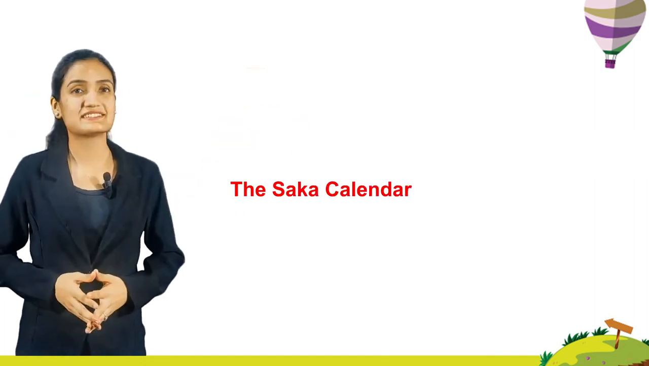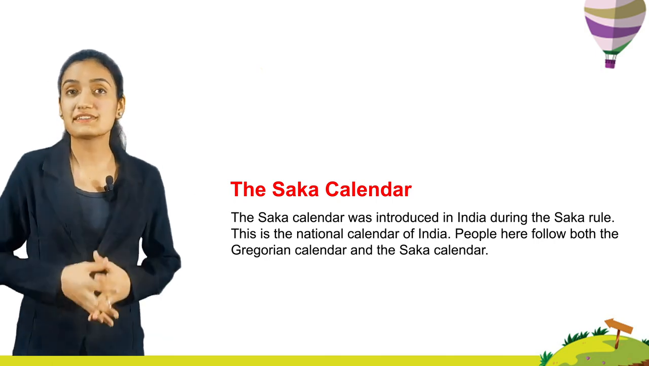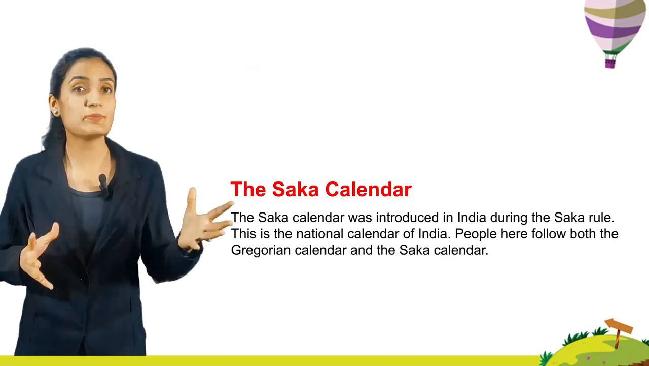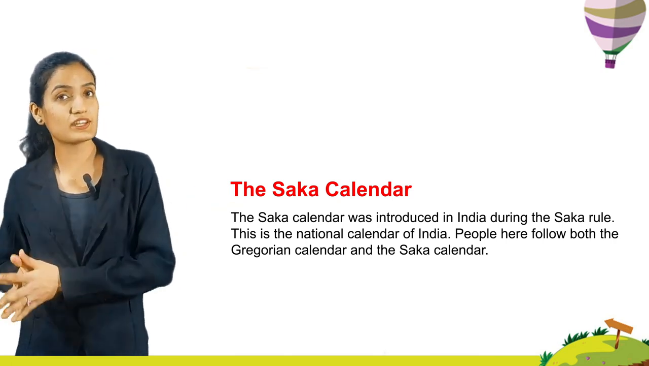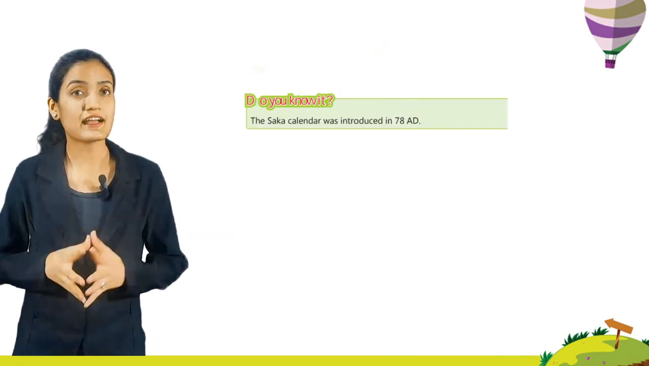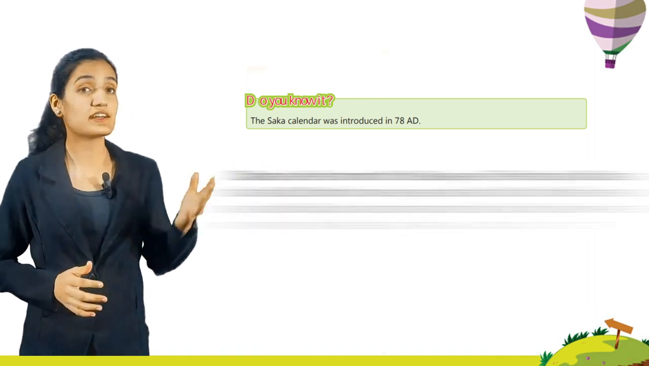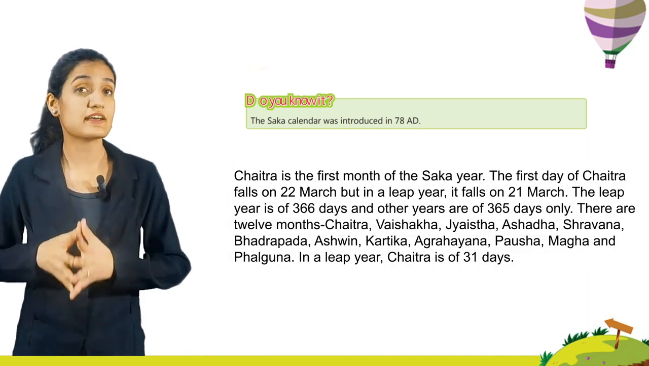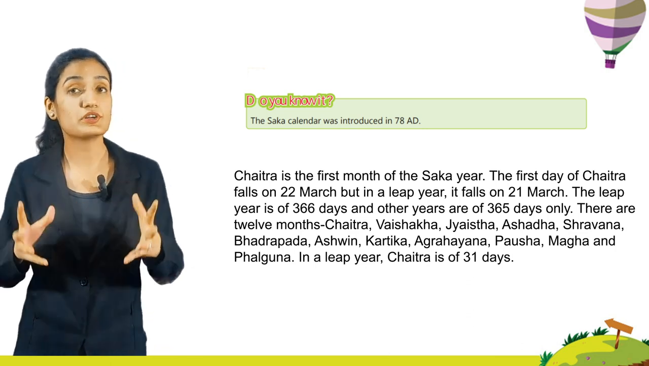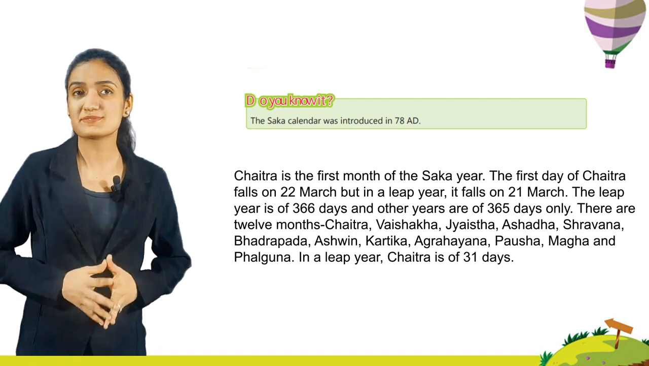The Saka calendar. The Saka calendar was introduced in India during the Saka rule. This is the national calendar of India. People here follow both the Gregorian calendar and the Saka calendar. Do you know it? The Saka calendar was introduced in 78 AD. Chaitra is the first month of the Saka year. The first day of Chaitra falls on 22 March, but in a leap year it falls on 21st March.